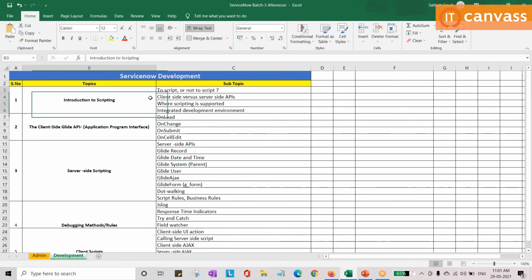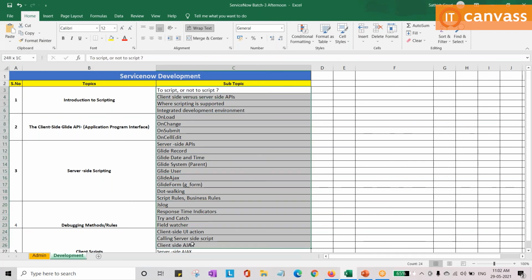Okay, so as for the fundamentals and development, for every application, if you want to start, you need basic fundamentals and development skills to manage that application. It's not that if you only know the process, you're going to do everything. You should know the backend activities, how it is performing. Okay, if a page is not getting loaded, it's taking almost 1 or 2 minutes, you can assume that there is a burden on the onload activities. Loading of a page is taking a longer time. There are backend onload client scripts running which are taking a long time. So that kind of skills you need to know. So for that, we're going to discuss onChange, onLoad, and all that.